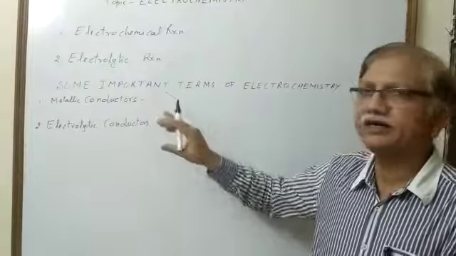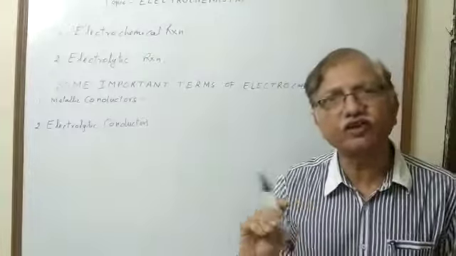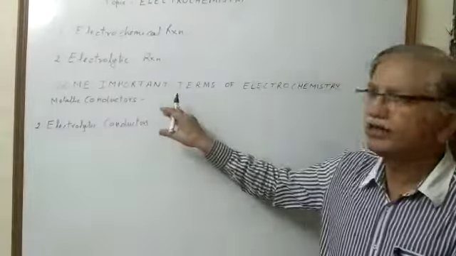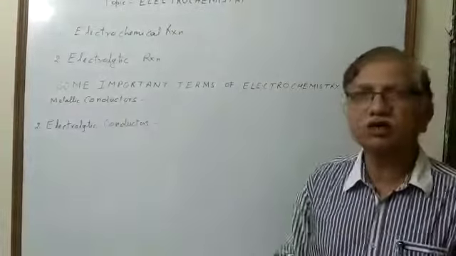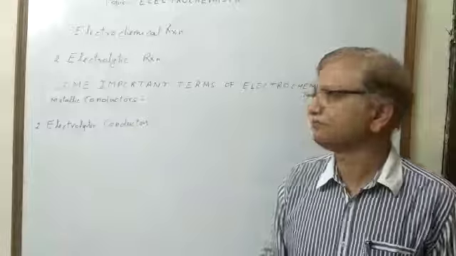Because in a metallic conductor conduction takes place through free electrons, they are called electronic conductors, and this conduction is called electronic conductance.